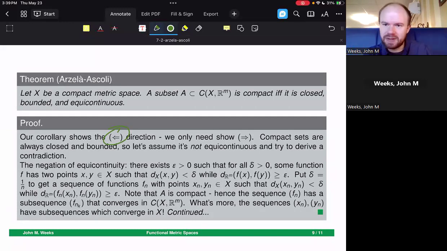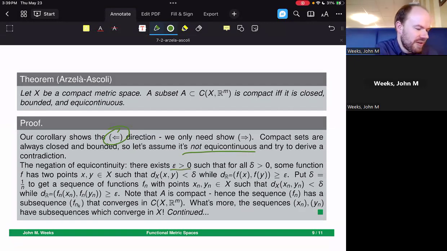So we go by contrapositive. We negate that the set is closed, bounded, and equicontinuous. Compact sets are always going to be closed and bounded, so let's go ahead and assume it's not equicontinuous to try and derive this contradiction. Well, what is the negation of equicontinuity? I'll save you the trouble.